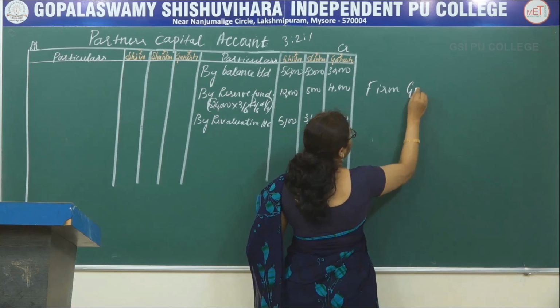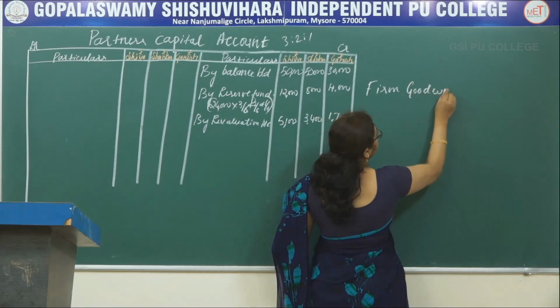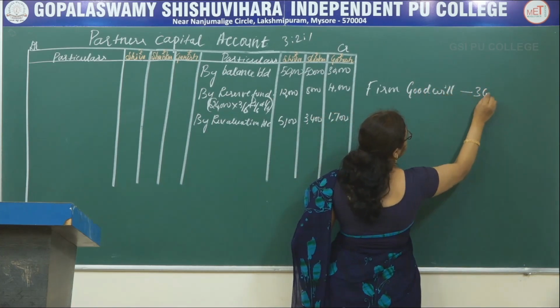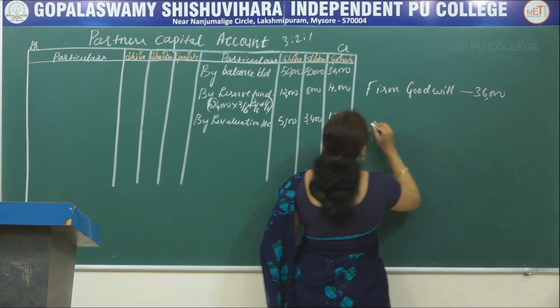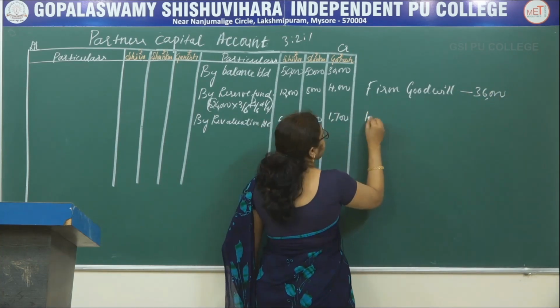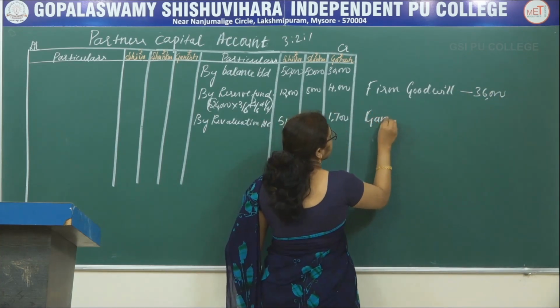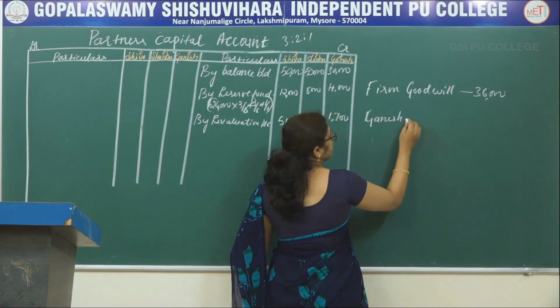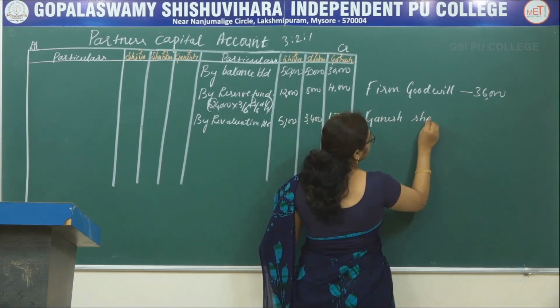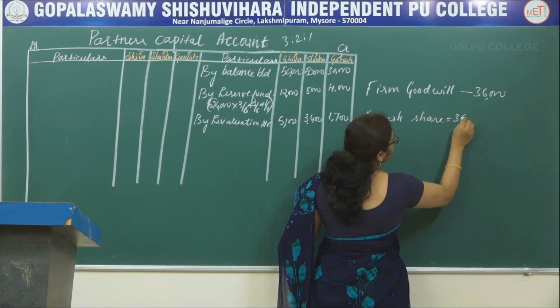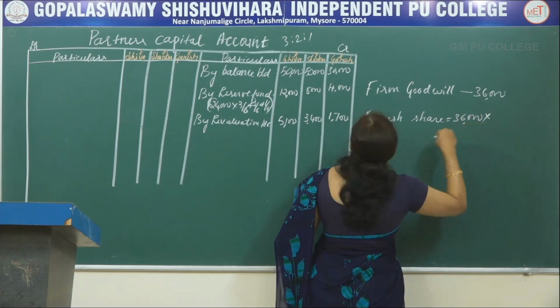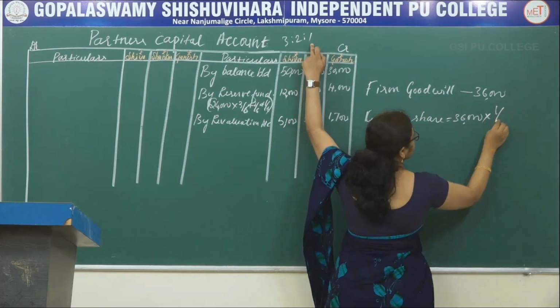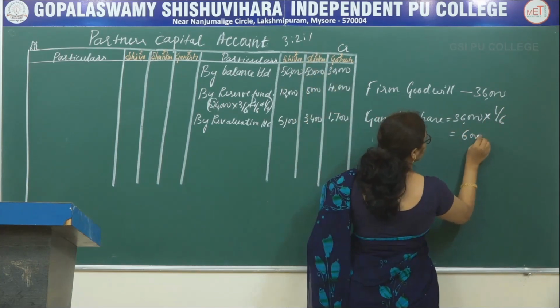Firm goodwill is given in the question, that is 36,000. First find the retiring partner share, that is here Ganesh is the retiring partner. Ganesh share equals to 36,000 into 1 by 6, that comes to 6,000.